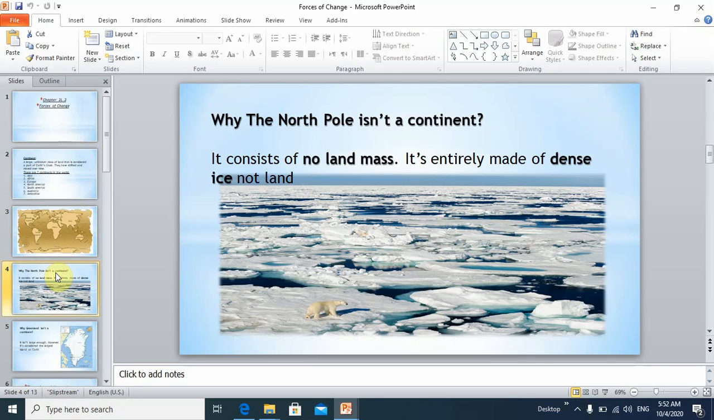Why isn't the North Pole a continent? Although the North Pole is very big, it consists of no land mass. It is entirely made of dense ice and not land, so we do not consider the North Pole as a continent.